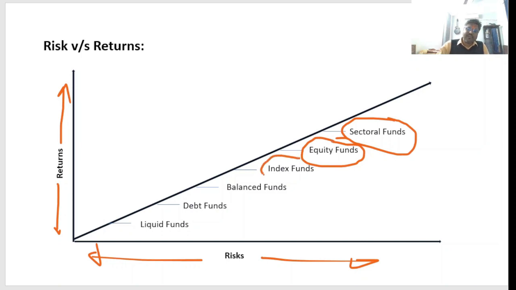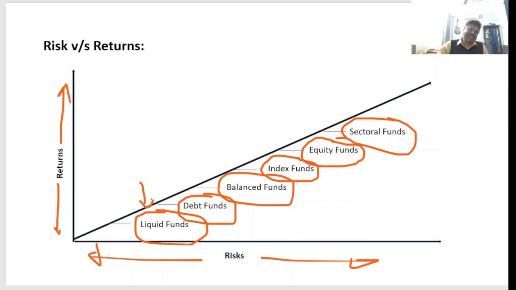Then come to the index fund. It is less risky, less return. And after that come balanced funds. This is the most common fund actually. Then comes debt fund, then liquid fund. Now this is the least risky, but return is also very small, right?